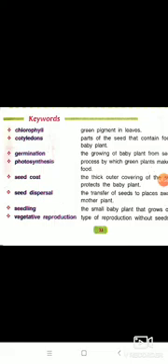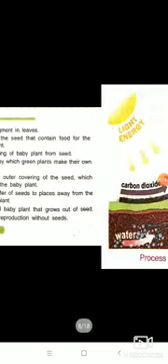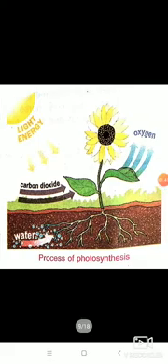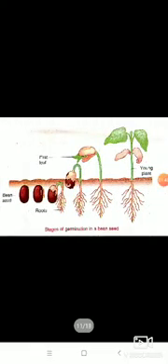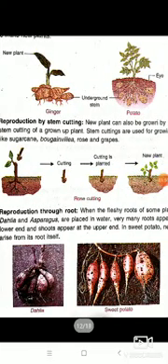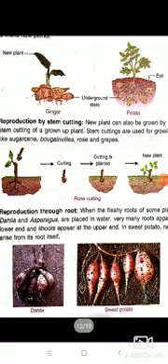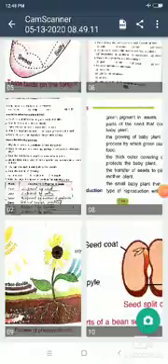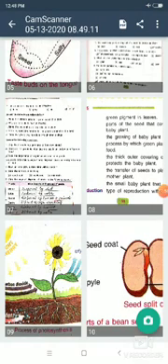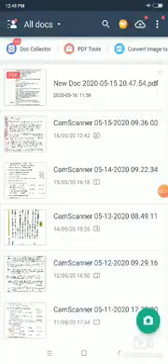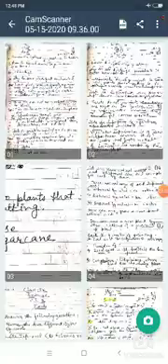Okay, now I am moving to chapter 3. Now the diagrams, see, these are the diagrams: photosynthesis, parts of bean seed, germination of bean seed, and these are the roots. Okay, I have already told you earlier in the class. Okay, now I am going to move this. So chapter 2 is complete, and now I am moving to chapter 3, that is forest.